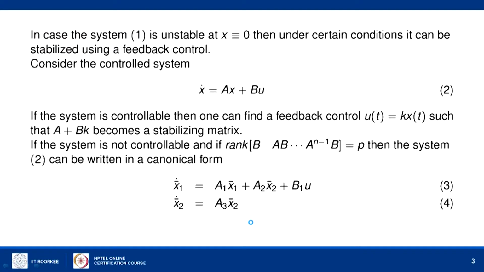In case the system is unstable at the trivial solution x equal to 0, then we have also seen in previous lectures on feedback control that the system can be stabilized.